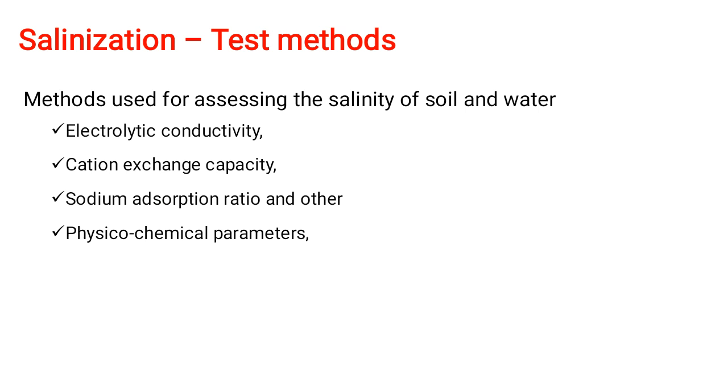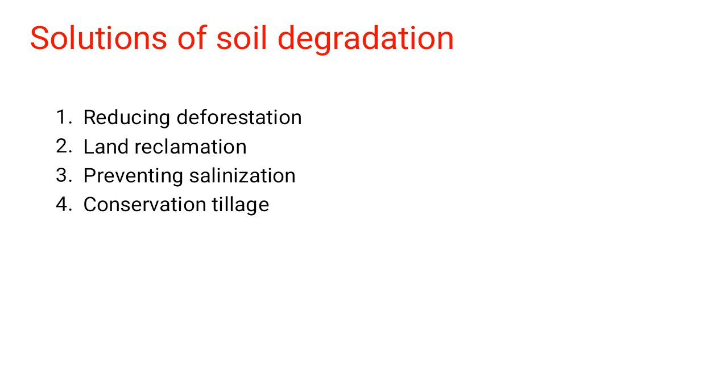We'll just be looking at the terminologies, and it's all chemistry, and I don't think we'll require it in detail at this stage. Then electrolytic conductivity, cation exchange capacity, sodium absorption ratio, and other physico-chemical parameters are some identified test methods for salinization.